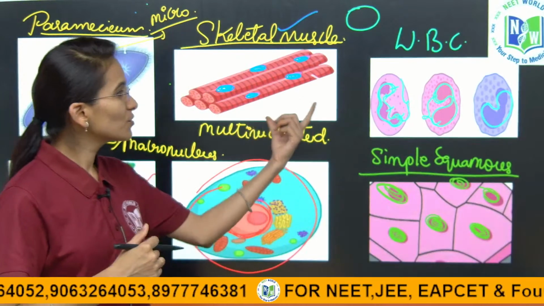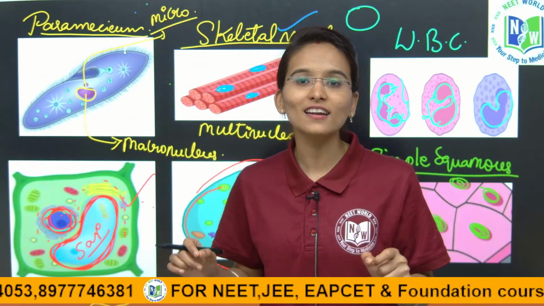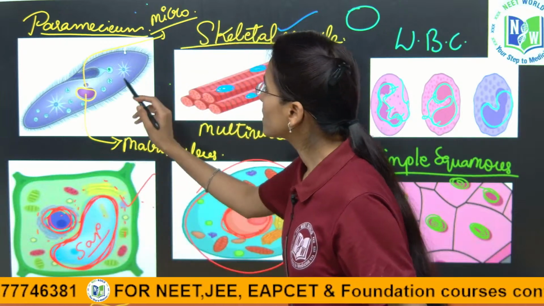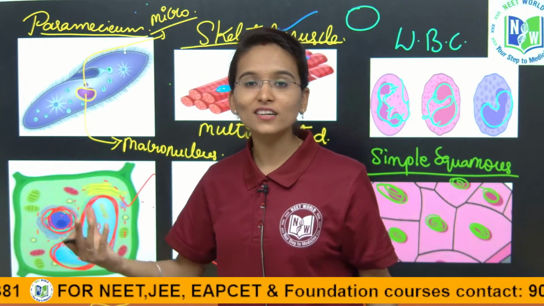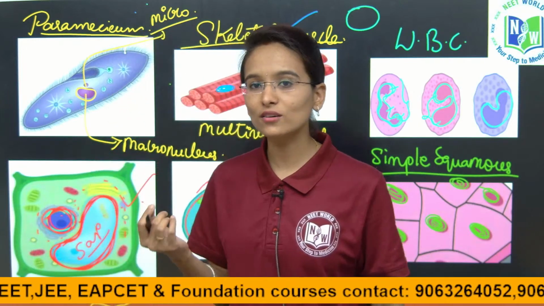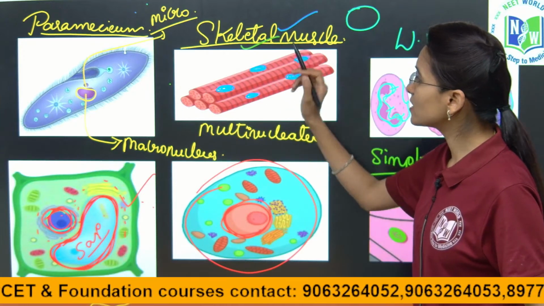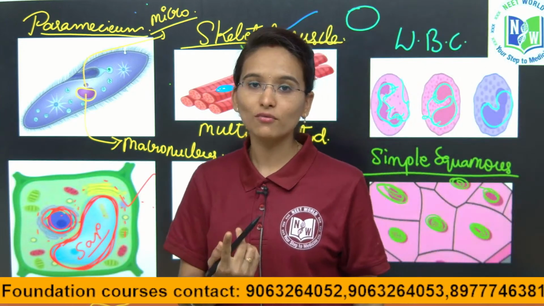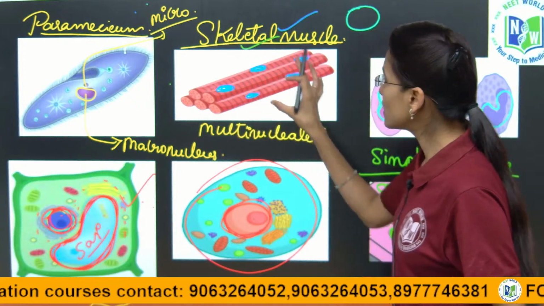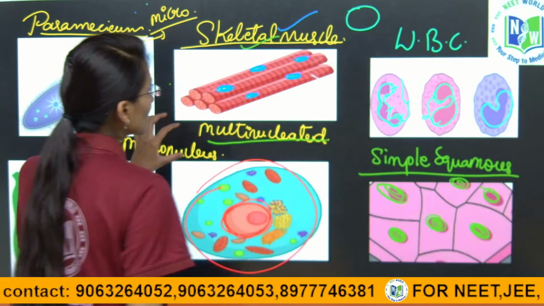Okay, so if you see here, the shape is going to vary in different cells, different tissues and different microorganisms. In the paramecium, it is binucleated, which is going to contain an enlarged nucleus and one micronucleus. And next, if you observe the nucleus in the skeletal muscle, instead of only one, it is going to contain many nuclei, hence it is called the multinucleated skeletal muscle structure.